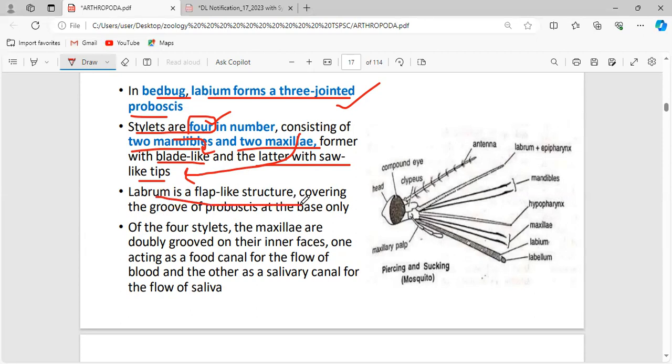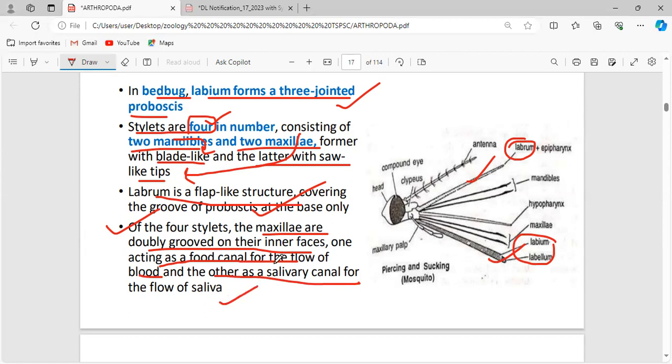And the labrum is a flap-like structure. This is the one going to cover the proboscis. This is the labrum, the one covering the proboscis. And of the four stylets, the maxillae are doubly grooved on their inner faces, one acting as a food canal for the flow of food and the other acting as a salivary canal for the flow of saliva.